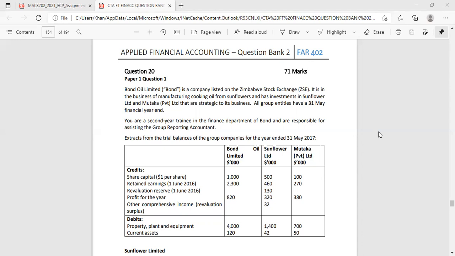You can see it's 71 marks. So we need quite a bit of time to answer. Okay, so obviously in an exam, you have to answer this in whatever number of minutes, but this is not an exam. We are learning over here. So I'm going to spend this time going through the scenario. Even if it's less than 1 hour, then we can just carry that time over to the next lesson where we may need to spend a bit longer.